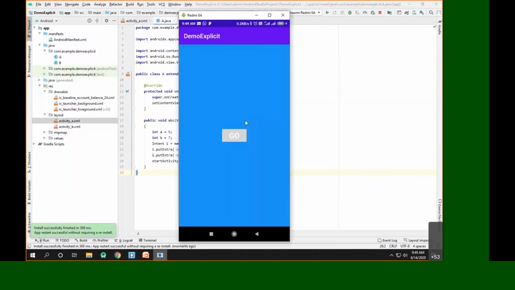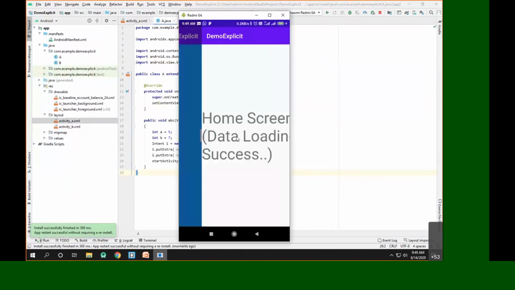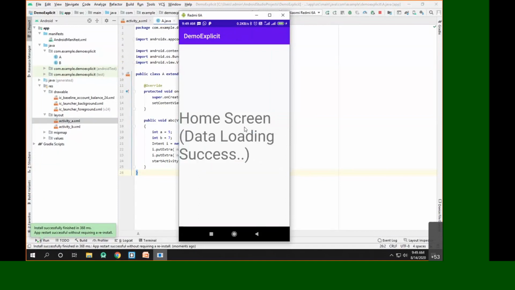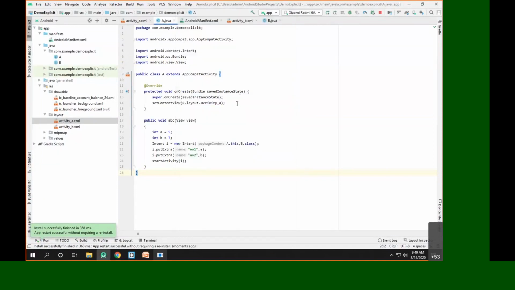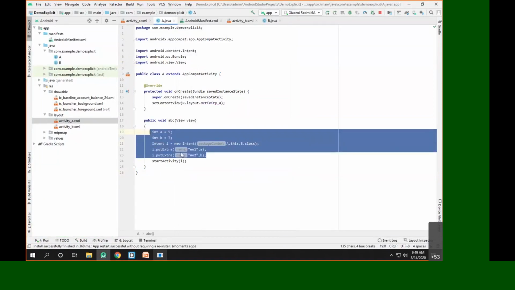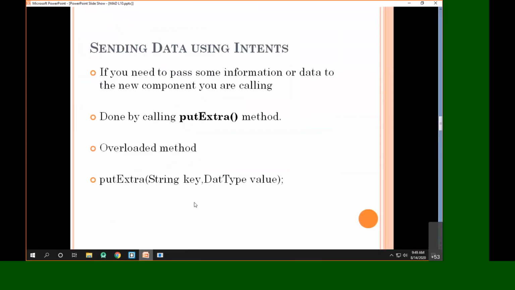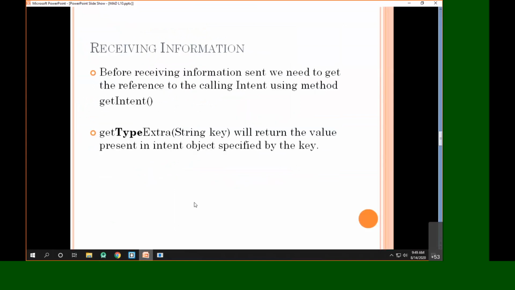As you can see, it shows the activity, and when I click on go, it shows another screen. But it has not shown the data. We have passed the data, but it is not showing. So how do we refer to that data on the other screen? This is called receiving the information. Using putExtra we passed the information, but to receive it we have to use getExtra.